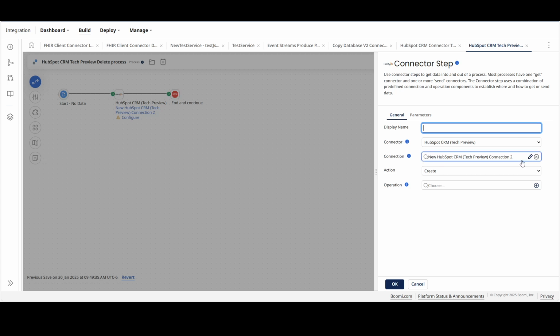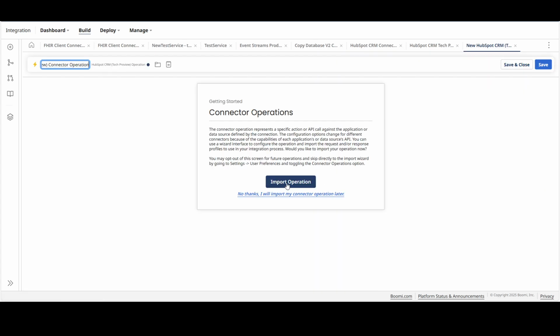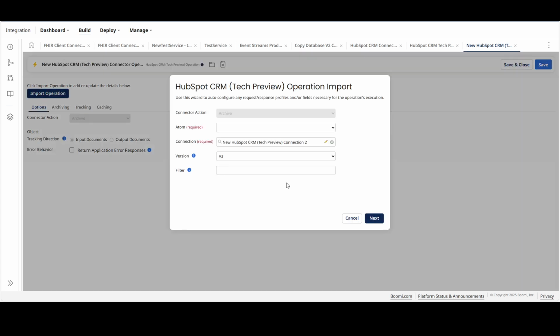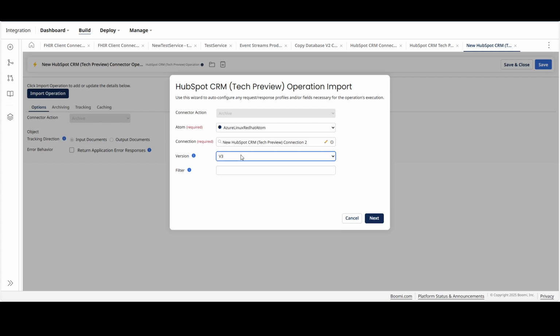So here is the connection which is already working with the private app access token, and the action I'm going to demonstrate is the archive. Let me create a new operation for this. Let me do import operation. So this is how the operation import wizard looks like, and the atom is my local Linux atom. The only version right now supported with the HubSpot CRM API is the v3. So let's hit next.